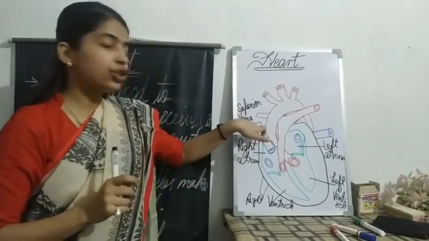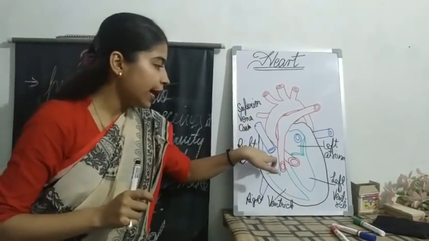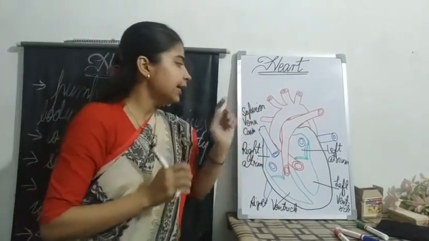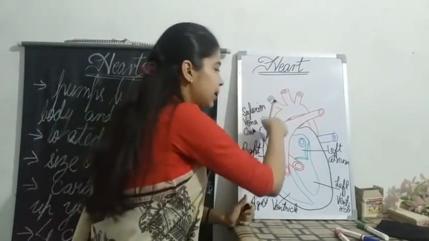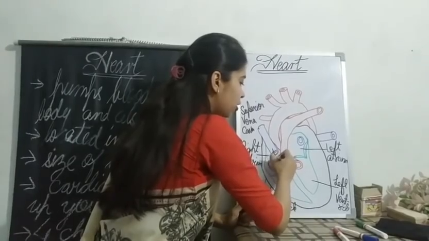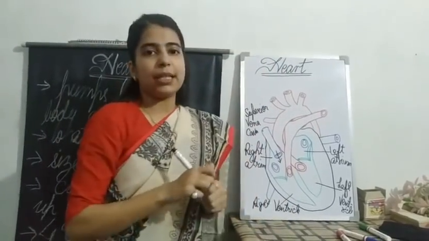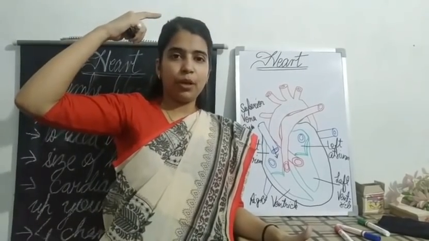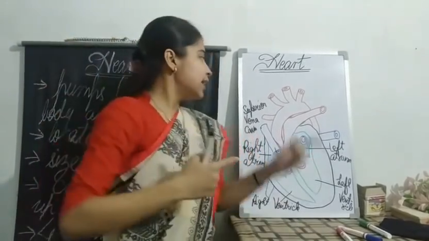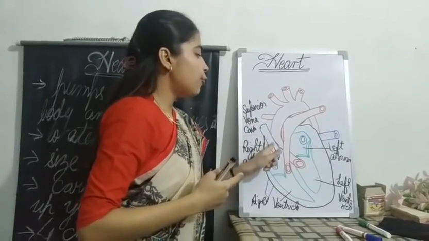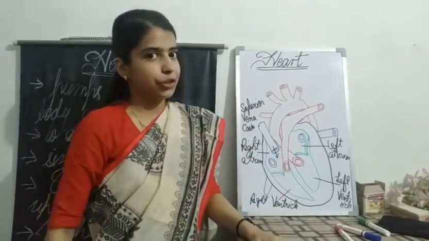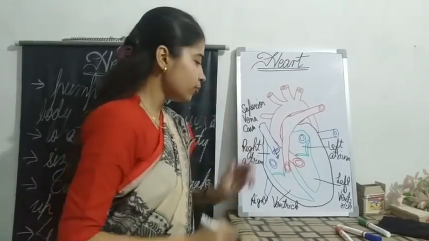The upper vein shown entering your right atrium is the superior vena cava, and this will bring the impure blood from your upper body parts, that is your brain. The superior vena cava will bring the impure blood and pour it into your right atrium. Clear?